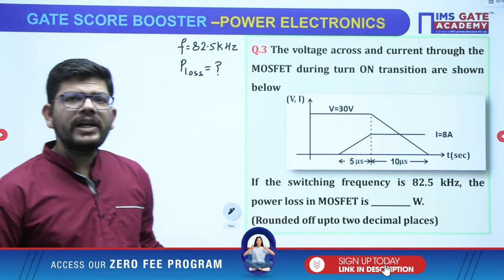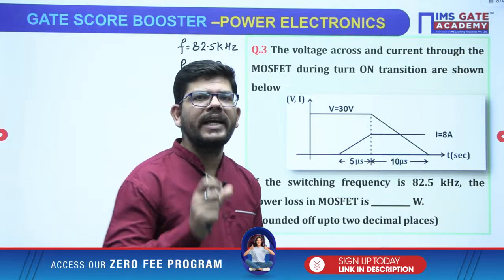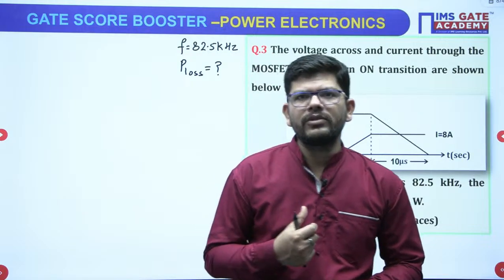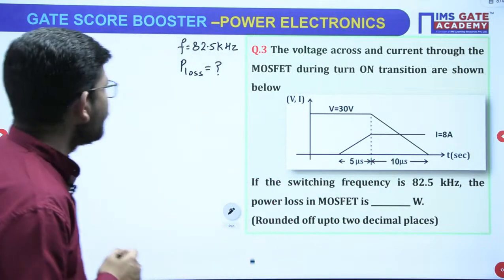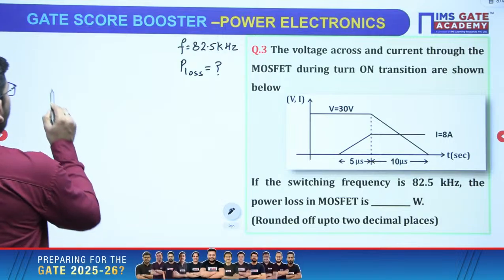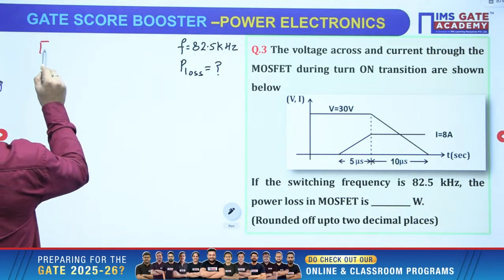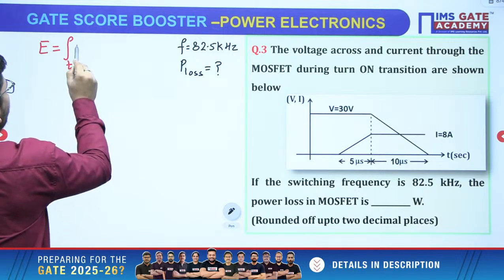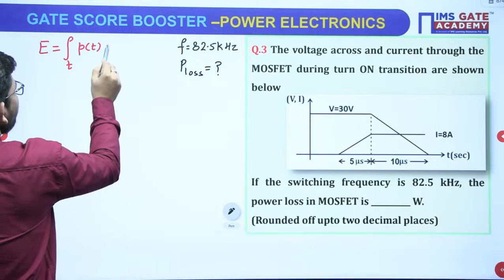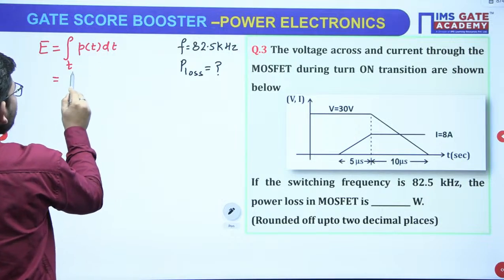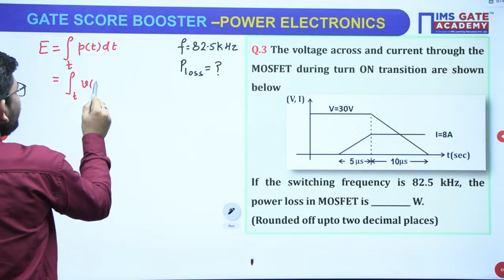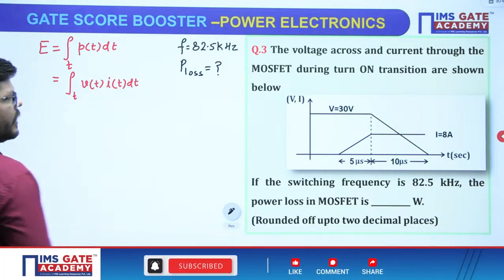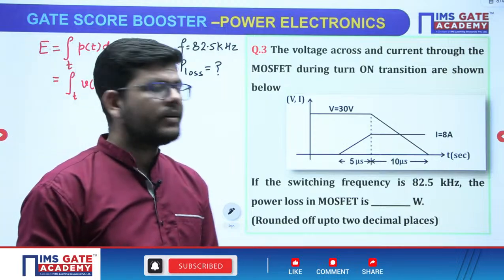So we will use the process. We have to calculate energy, power, and power is energy over time, right? So we need to calculate the energy first of all. So how will we calculate energy, okay? Energy is instantaneous power, which when integrated will give you energy, and instantaneous power is Vt into It, dt. This is how you will calculate energy, right?